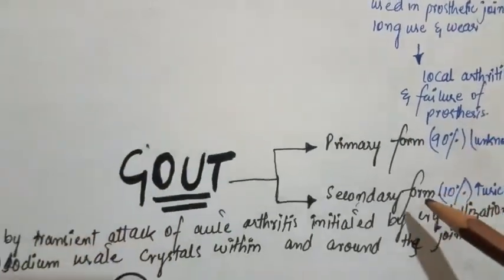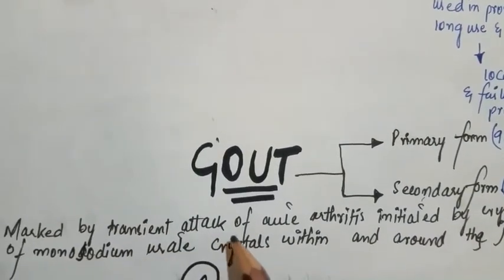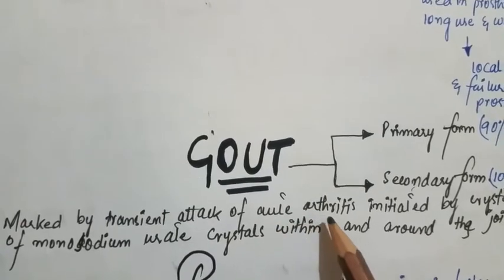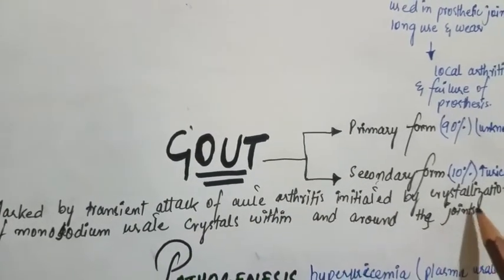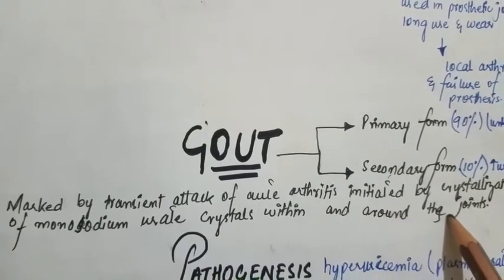Now come to gout. What is gout? Gout is marked by transient attacks of acute arthritis initiated by the crystallization of monosodium urate crystals within and around the joint.